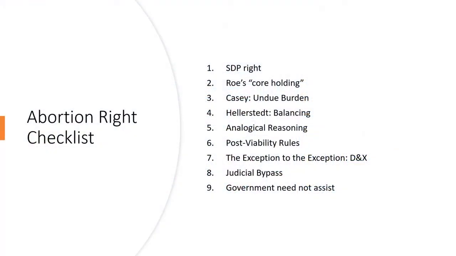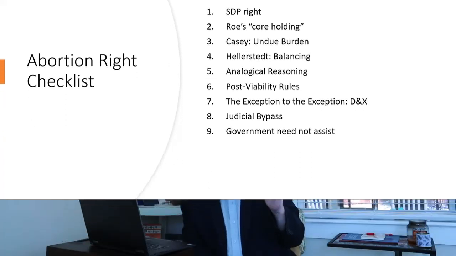So you see how this builds, right? The central holding of Roe still exists. Casey changed from a trimester framework to the undue burden standard, and Hellerstedt defined undue burden and tweaked it, so that now we know the undue burden test is a balancing test that weighs the burden on the woman against any potential benefit that results from whatever restriction it is. And most of the time, it looks like we're talking about medical benefit. So there's your trio of cases.